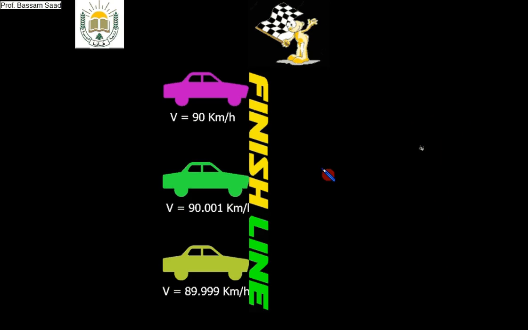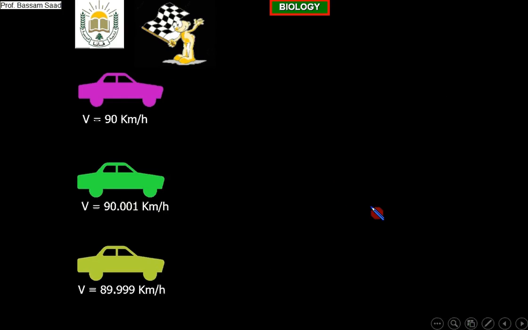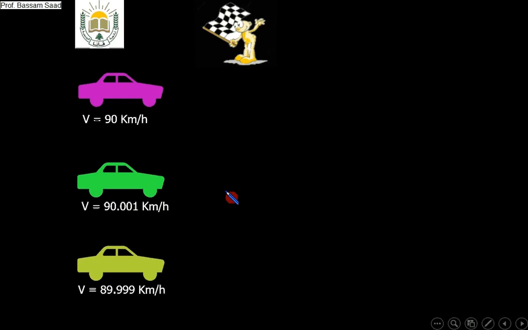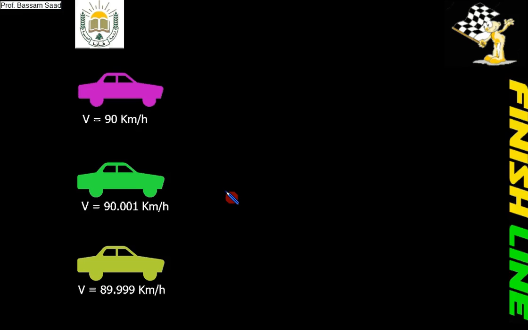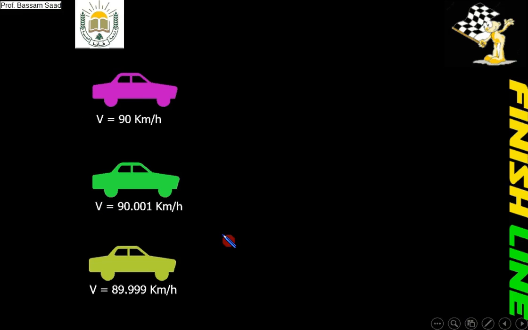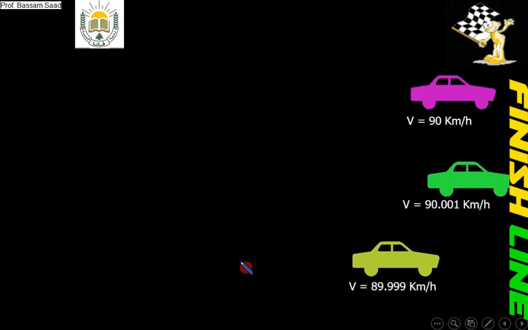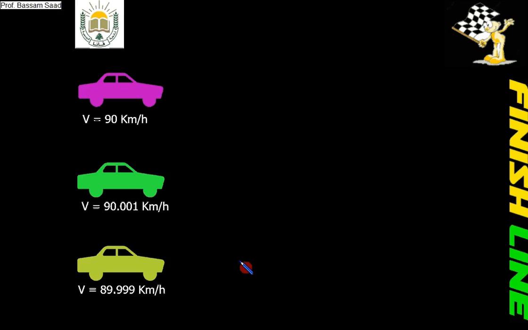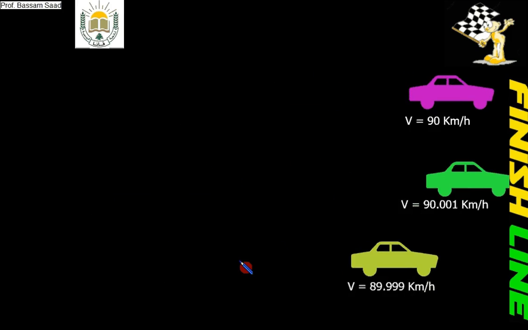Yes, if the distance is very long, this very low difference in speed will be detectable with the distance. Let us see now. Yes, with a long distance, this negligible difference in velocities or in speed will be detectable. Yes, the green car having a velocity of 90.001 kilometers per hour will come first.